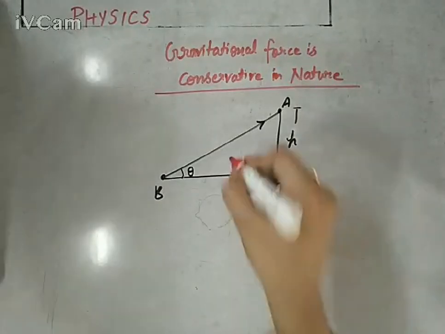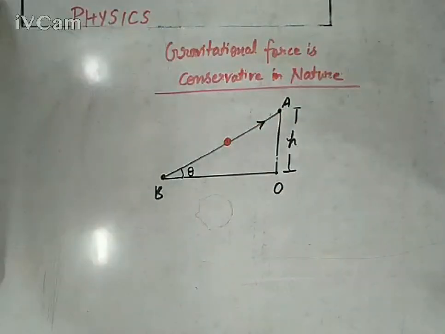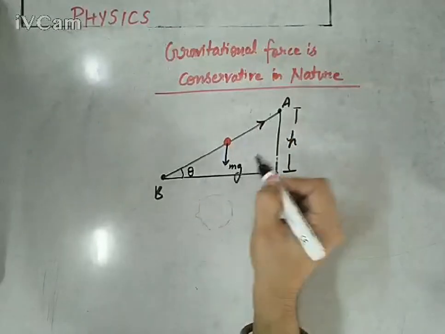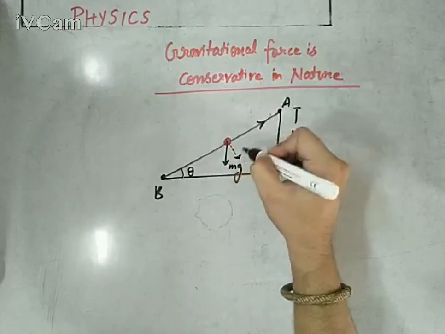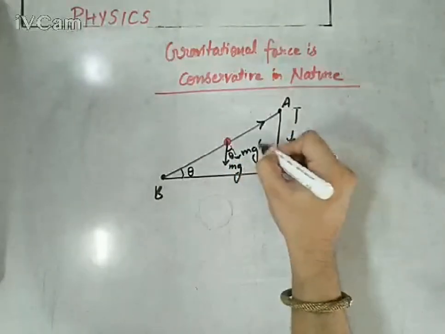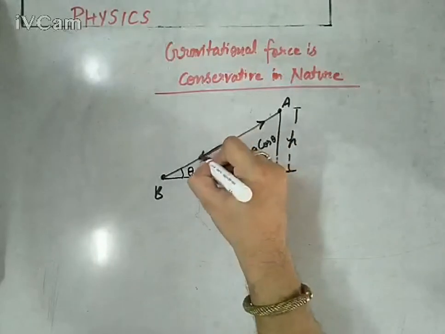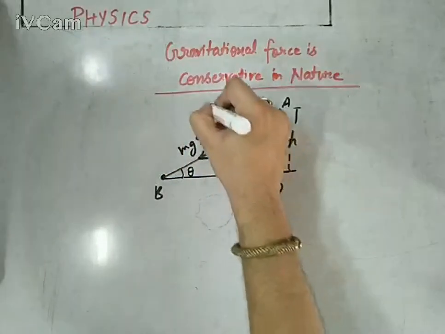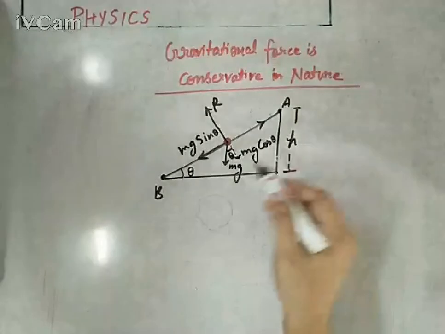At a moment the particle was at this position, so at that moment its weight is acting perfectly downward, let's say mg. One component, you need to pay attention to this, is actually compressing the surface. This angle is also theta, we have discussed it already in the previous chapter, that is mg cos theta, and one component is responsible to move it down, that is mg sin theta, and the reaction against it, we can say mg cos theta is R.